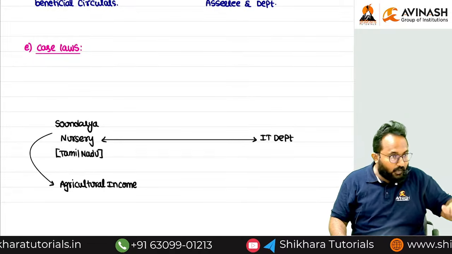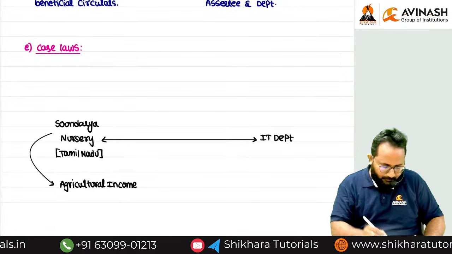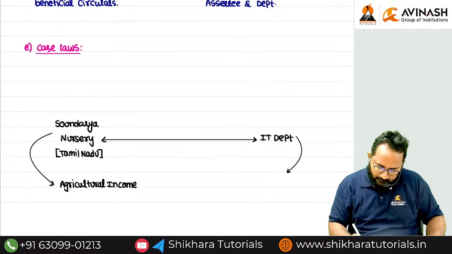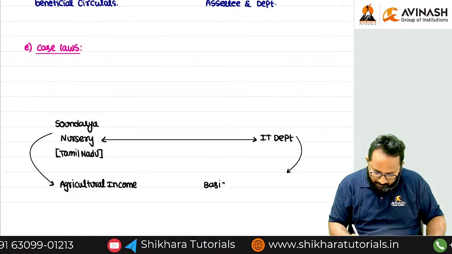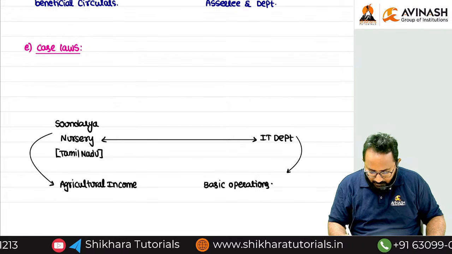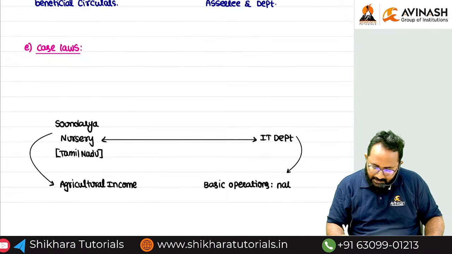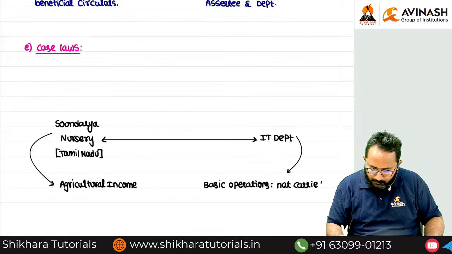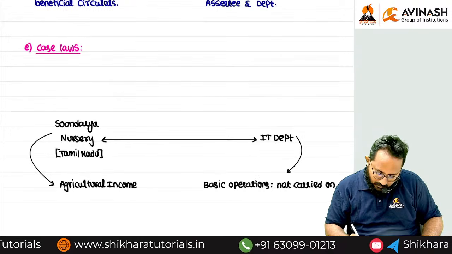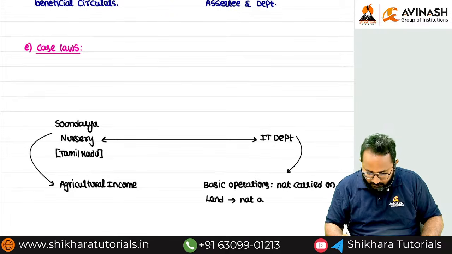But in your case, you are growing all the plants in plastic covers as well as plastic vessels. Now, what is that IT department argument? Please try to recollect. Basic operations. What are basic operations? Basic operations mean seeding, watering, etc. These are not carried on land. So that's why they are saying it is not agricultural.